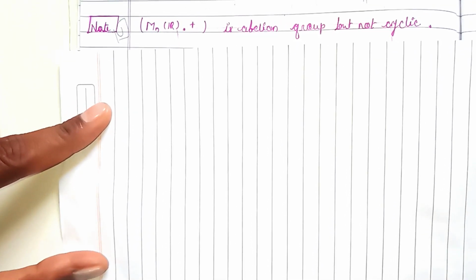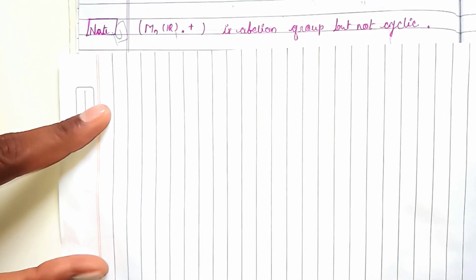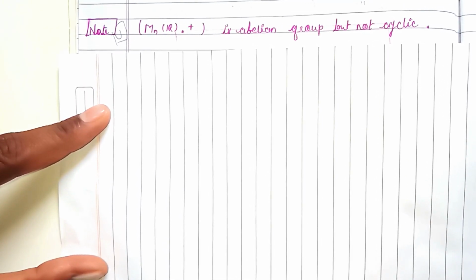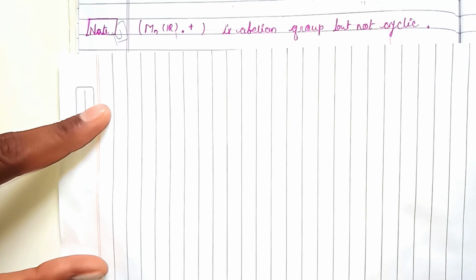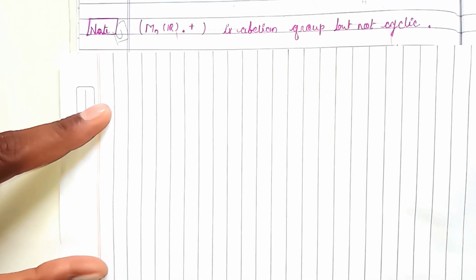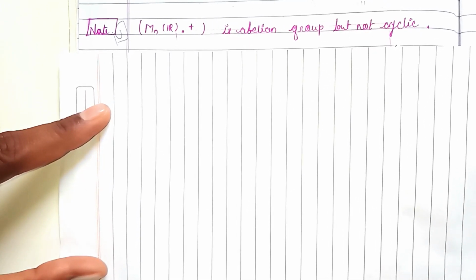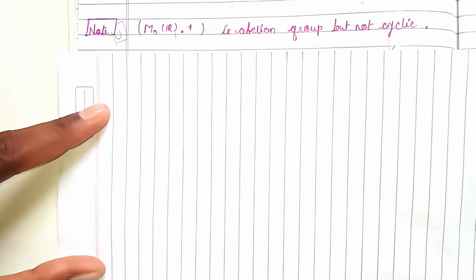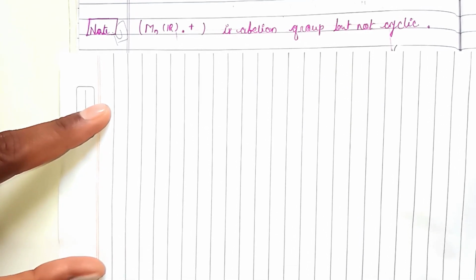but always remember a cyclic group is always an abelian group. What is meant by cyclic? A cyclic group means there exists an element in our group which can generate our whole group, a to the power something generating the whole group. If we find such an element in our group, then we say that the group is cyclic.